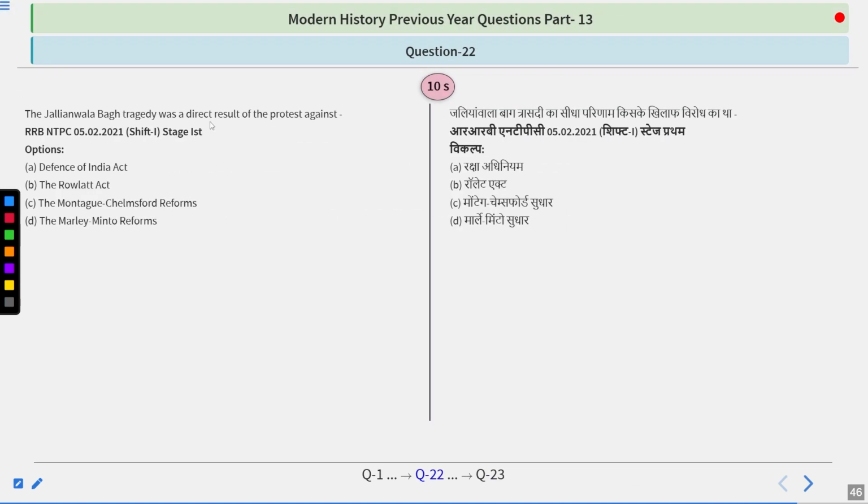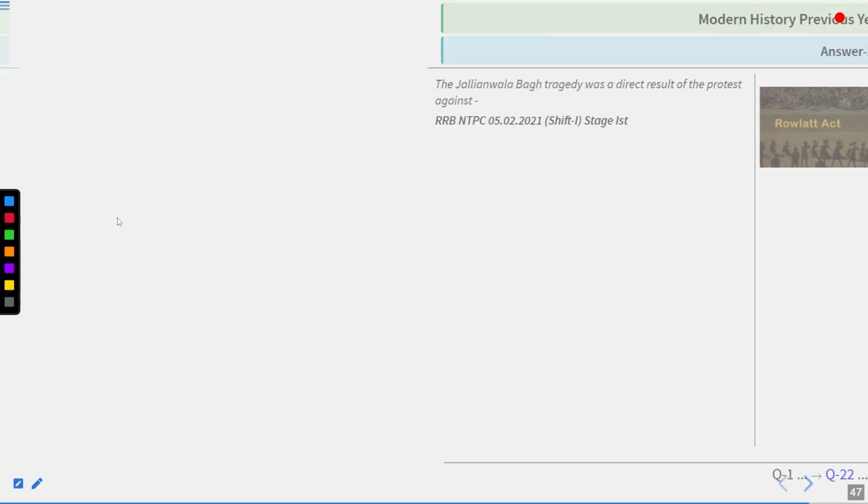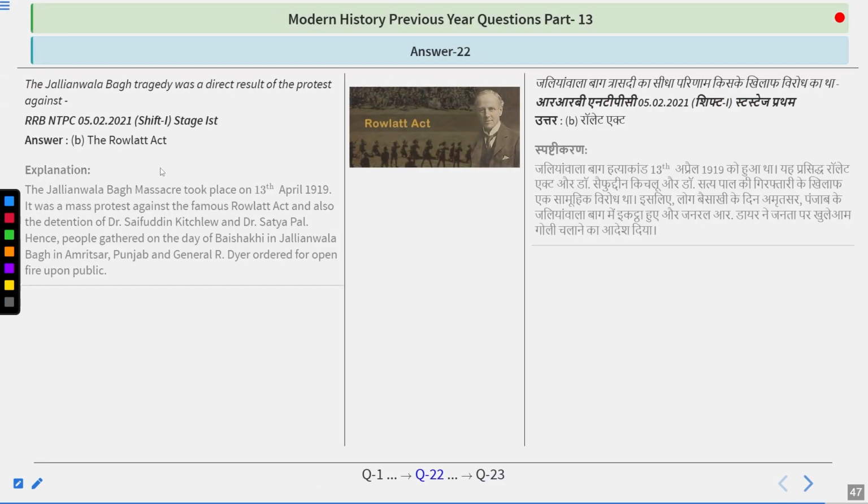Jallianwala Bagh tragedy was a direct result of the protest against the Defense of India Act, Rowlatt Act, Montague-Chelmsford reforms, Morley-Minto reforms. So the answer of this question is quite simple. The answer is Rowlatt Act.